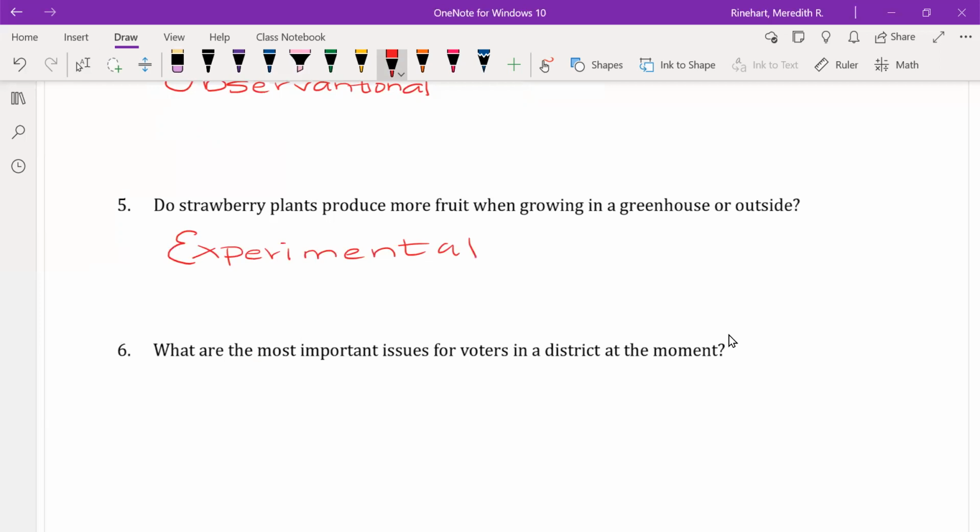The 6th question says, what are the most important issues for voters in a district at the moment? So 2 things I noticed here. It says most important issues, so it wants someone's opinion, and it's also saying at the moment or currently. Therefore, a survey would be best because you could ask current voters their preference.